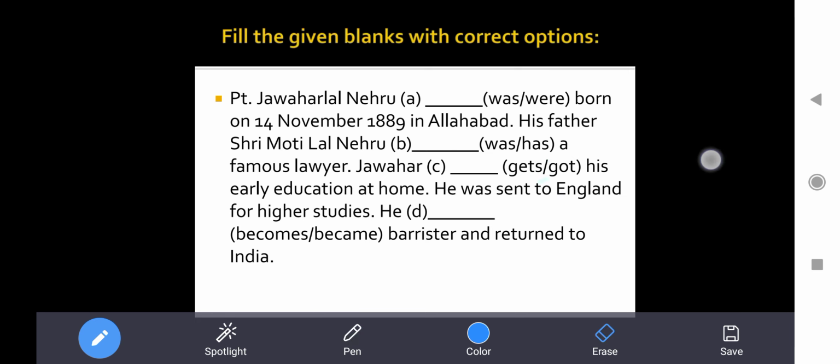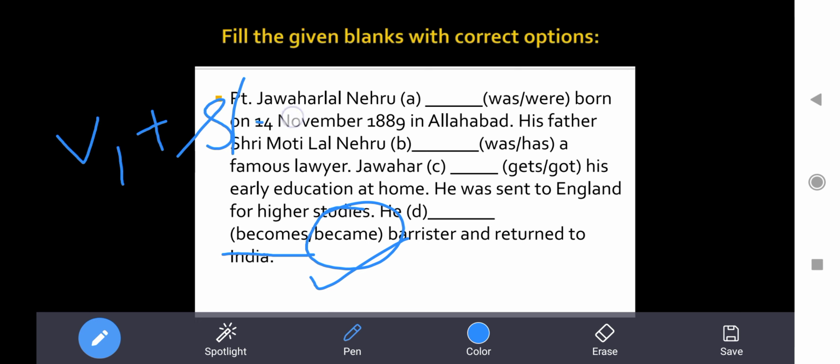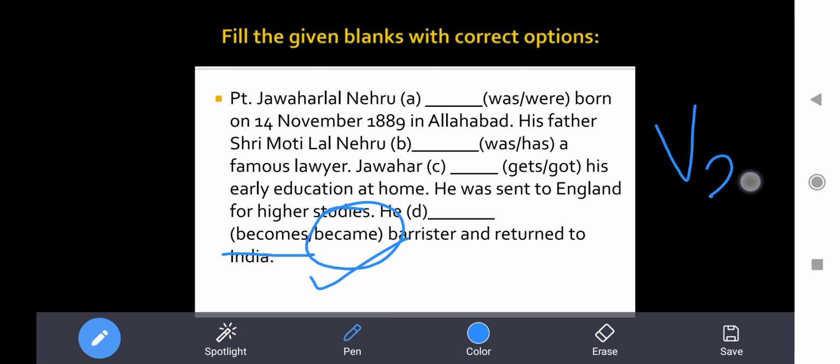Moving on to the next, we have: he was sent to England for higher studies, right? He dash barrister and returned to India. Now the same concept which we studied here, right? We are talking about the past tense, so we will use the second form of verb, that is became. Became will be the right answer, because when does becomes come? When we talk about simple present, in which we add S or ES with V1. But here we are not talking about that thing. Here we are not talking about simple present or any present tense. We are talking about the past tense. So it is obvious to all that V2 will come, and became is the second form of verb, right?